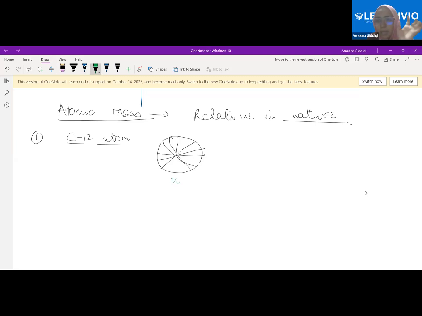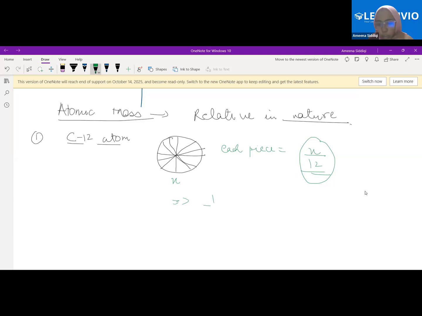What will happen if I've divided the atom into 12 equal pieces? The mass of each piece will be X divided by 12. Yes or no? Since they have been divided into equal pieces, the mass of each piece would be X divided by 12, right? Now we have taken this as the unit. How do I write it?